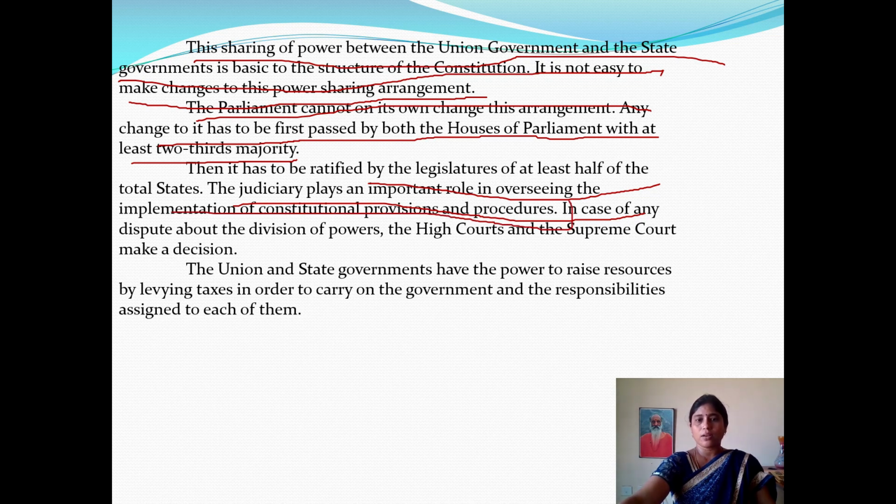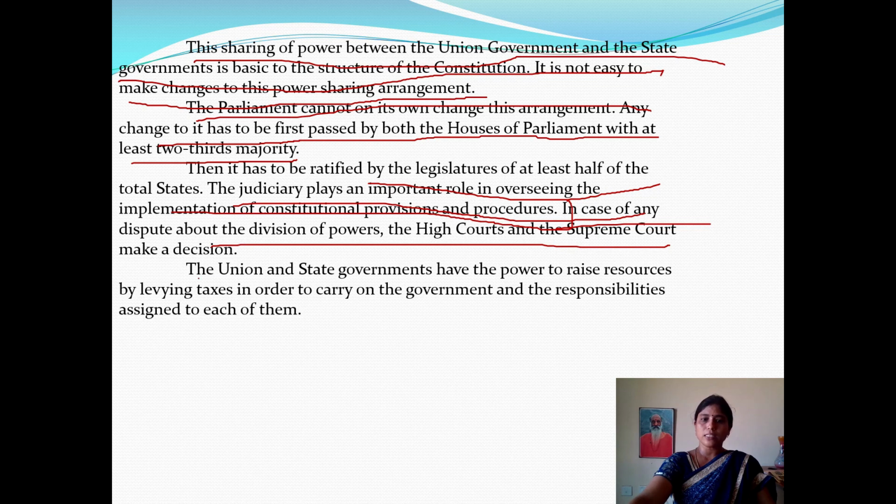What is the main key player here? The judiciary system. Because our executives and our representatives change every 5 years, and different people take decision-making power in parliament, the main power of overseeing this entire procedure is given to our judiciary system. So in case of any dispute about the division of powers, the High Court and the Supreme Court make decisions.